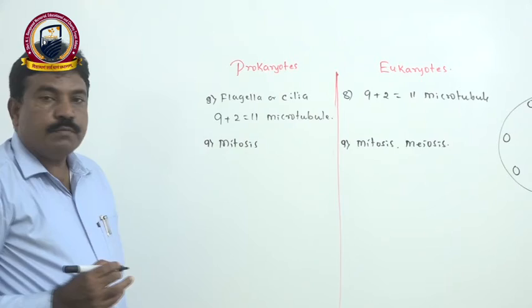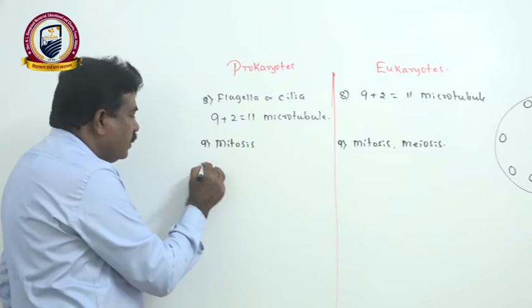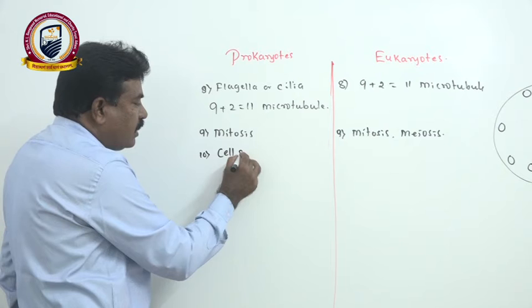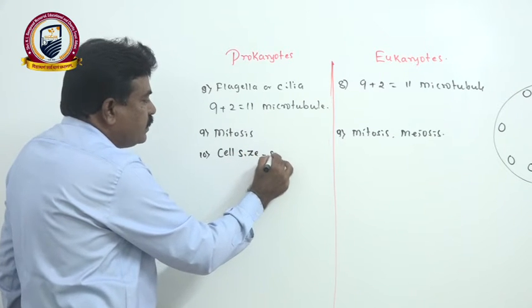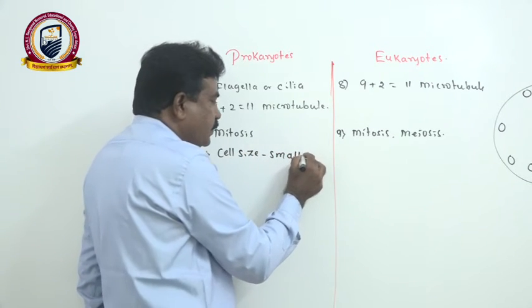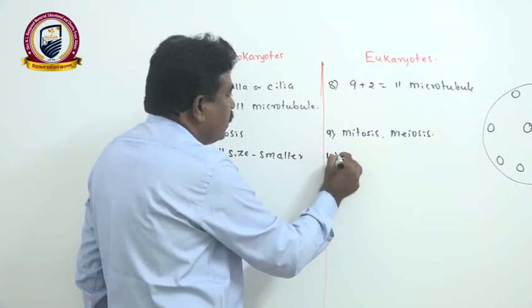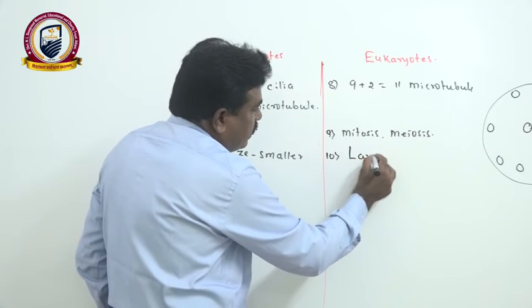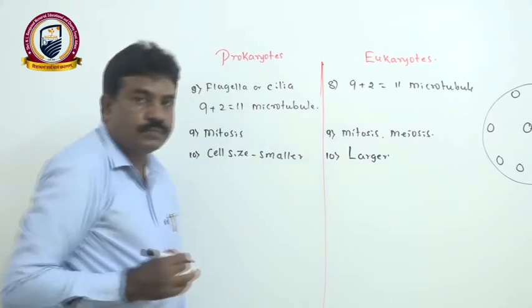Then if you take prokaryotes, generally their cell sizes are smaller as you compare with the eukaryotes, whose cell size is larger.